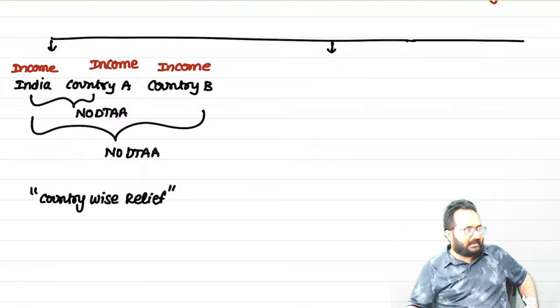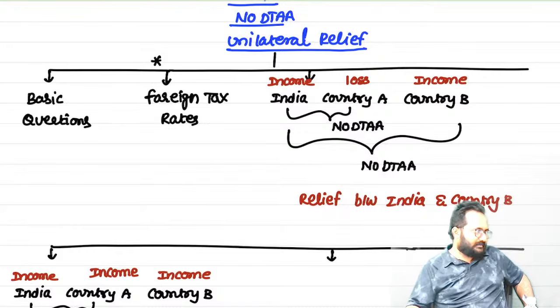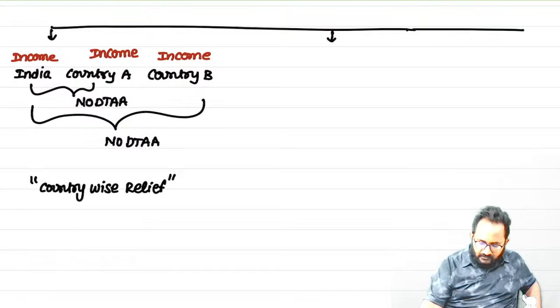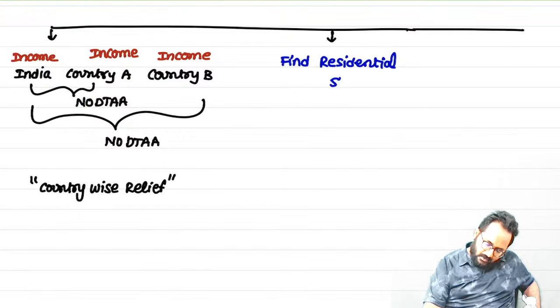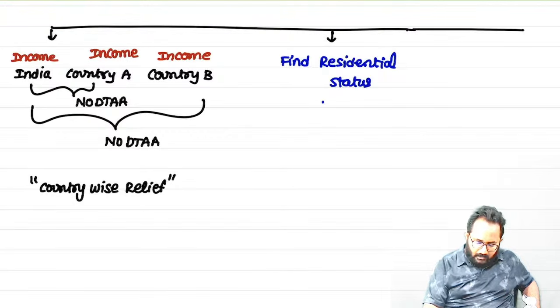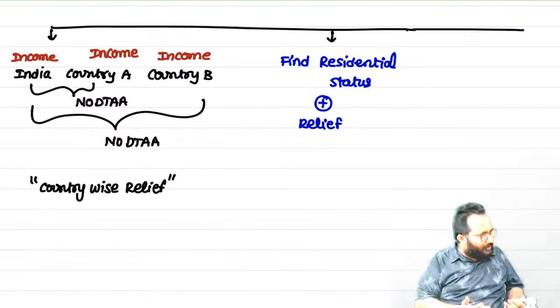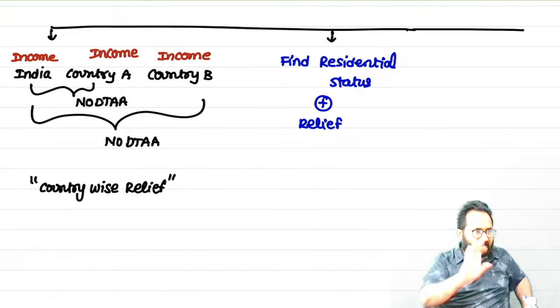Next, sir, 91 relief we can always provide only towards resident and ordinarily resident. Sir, in some questions we have to find the residential status. They will not give the residential status. We have to calculate the residential status, and we have to calculate the relief. That type of questions also they can ask. Obviously, which residential status will you get always? ROR. If you got ROR as the answer, then only you can do the 91 relief. That is one type they can ask.